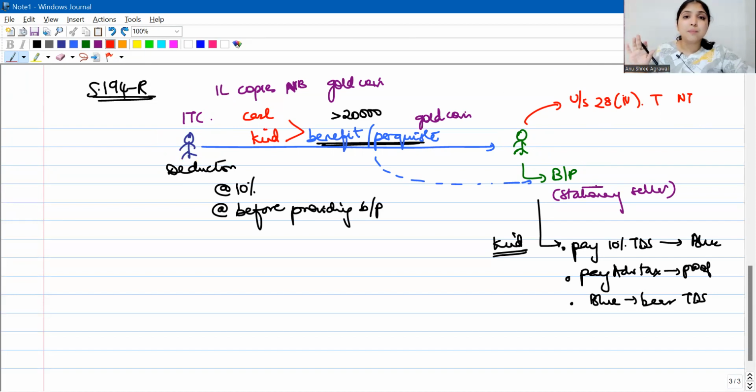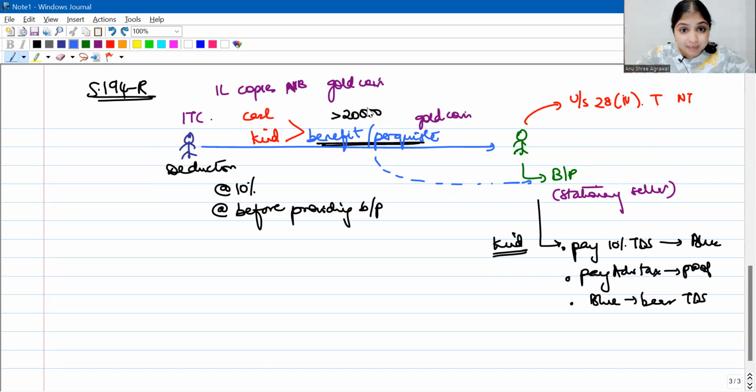That is not going to be the point of discussion at all. The only thing which Blue is going to check is that I am giving a benefit or perquisite to Green, and this benefit or perquisite is connected to the business or profession of Green. Whether it is taxable or not taxable for Green under 28(4), that is not Blue's matter of thinking. All right, and this benefit or perquisite may also be a capital asset. It can be in cash, it can be in kind, it may be a capital asset.